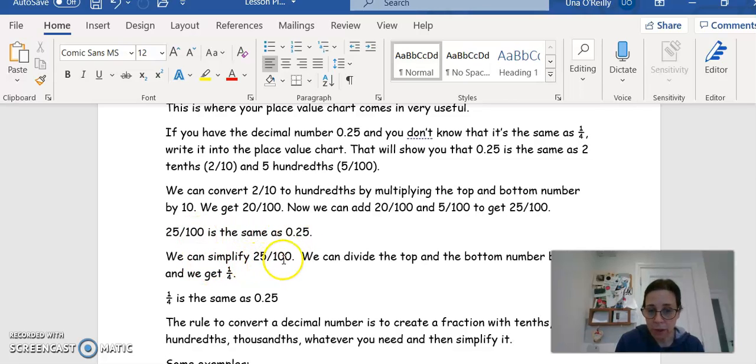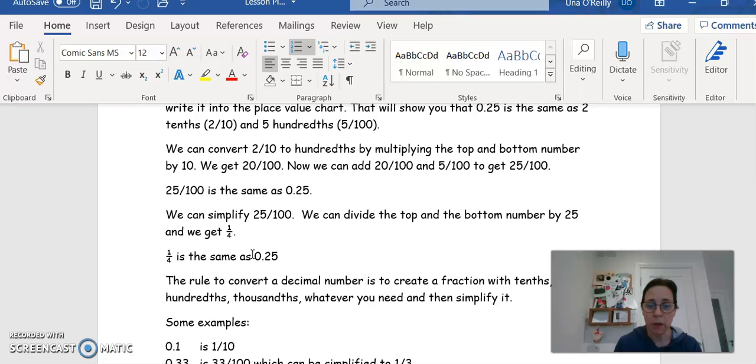And we can simplify 25/100. So to simplify, remember, you are making an equivalent fraction, but you're making it in the most simple form that you can, which means that you're dividing. Okay, you want the numbers to be smaller. But you've got to do the same thing to the top and the bottom, otherwise it's not equivalent anymore. So we can divide the top and the bottom number here by 25, and we get a quarter, because if we divide 25 by 25, we get 1. That's the 1 there. And if we divide 100 by 25, we get 4. So a quarter is the same as 0.25.